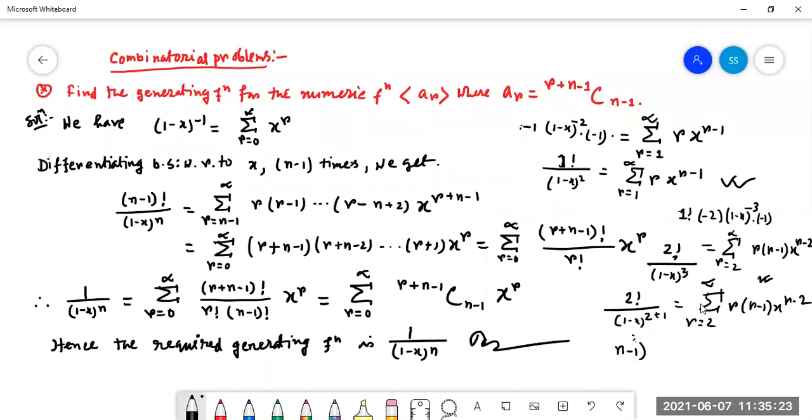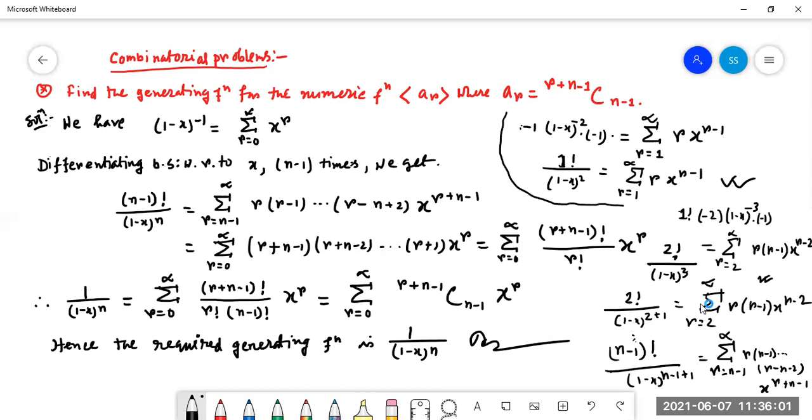Now after that, when we take the n minus 1 derivative, it will be n minus 1 factorial, then (1 minus x) to the power n minus 1 plus 1. This is equal to the summation r equal to n minus 1 to infinity, and it will be r into r minus 1 into dot dot dot up to r minus n plus 2, that is r into this. Now it is understood how the nth order derivative is coming.